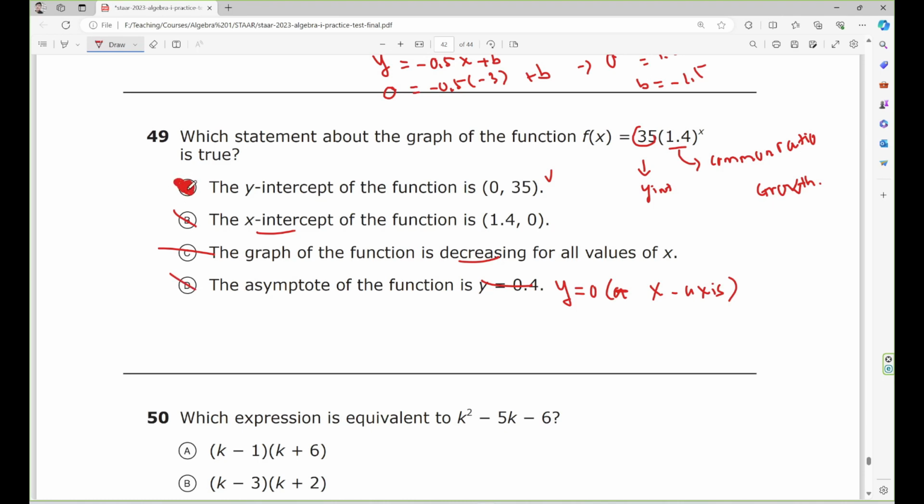Y-intercept is where x equals 0. Keep that in mind. Because x equals 0, you substitute over here. 1.4 to the power 0 equals 1. 1 times 35 equals 35.